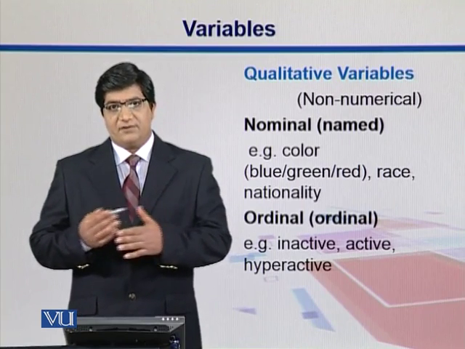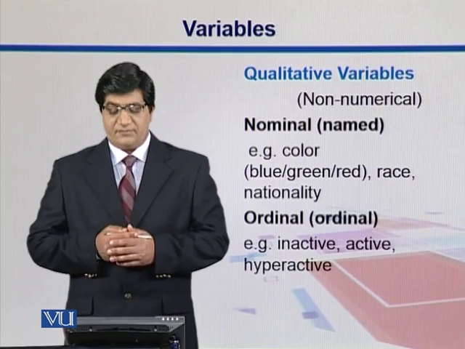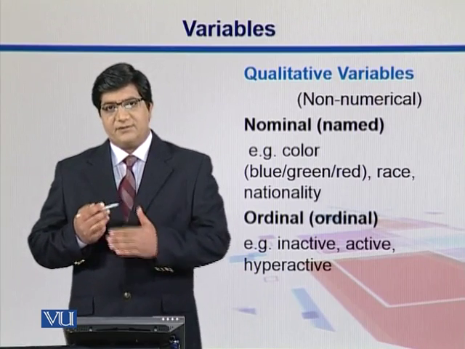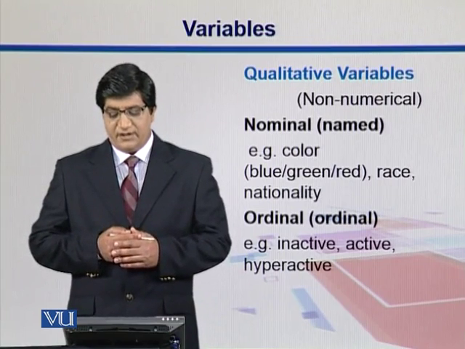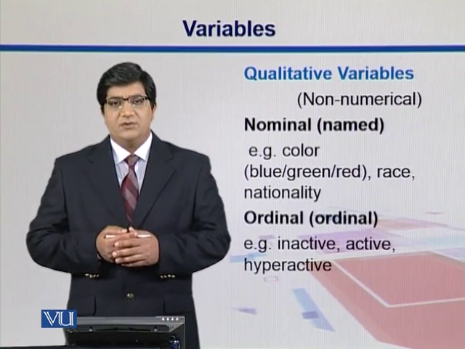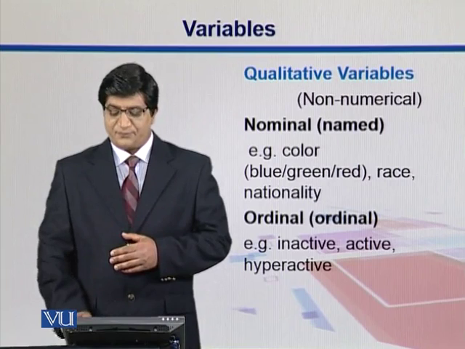In qualitative variables, which are non-numerical, you can have nominal. For example, you can have colors, so you can have blue, green, red. You can have race. You can have nationality. Sometimes you have a little bit of grading in it also. For example, you have inactive, active, and then you can have hyperactive. Those kinds of variables are called ordinal variables.